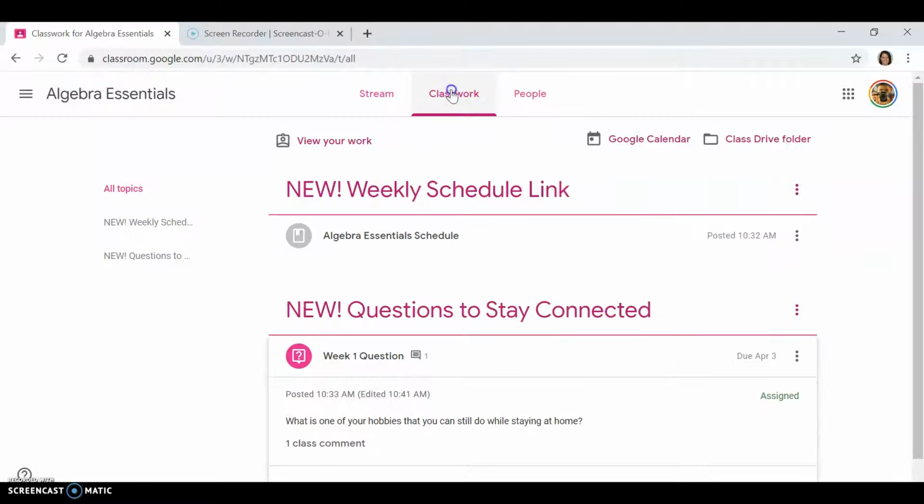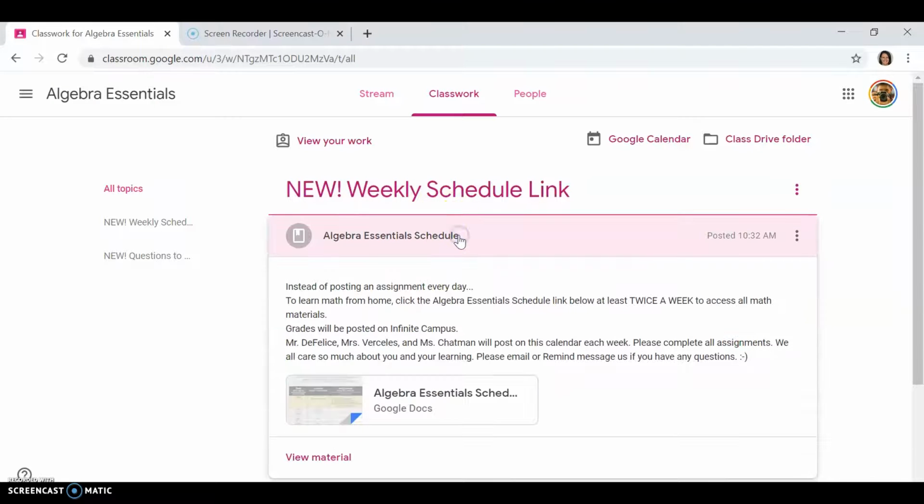So back to the classwork on Algebra Essentials. After you answer your weekly question, then you can click on your new weekly schedule link. Instead of posting an assignment every day on Google Classroom to learn math from home, you're going to click on this Algebra Essentials schedule link below, at least twice a week to access all the math materials. So I was saying twice a week to follow the district schedule that you got in your email to log in twice a week. Grades are going to be posted on Infinite Campus for you to see.